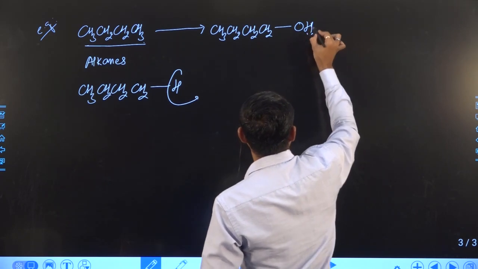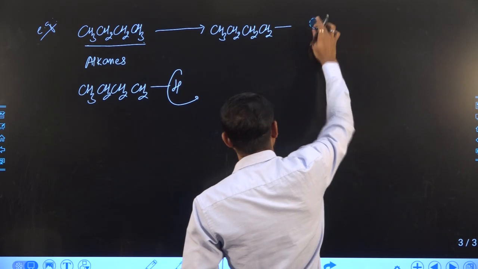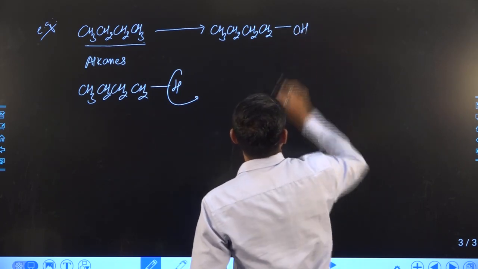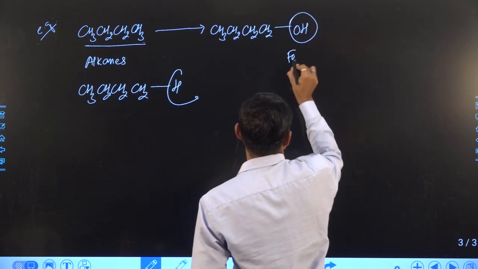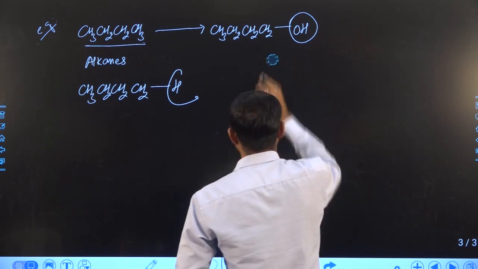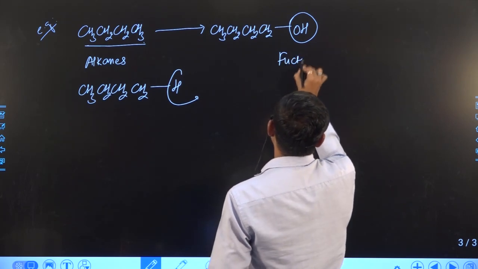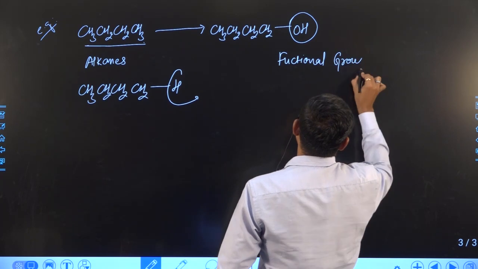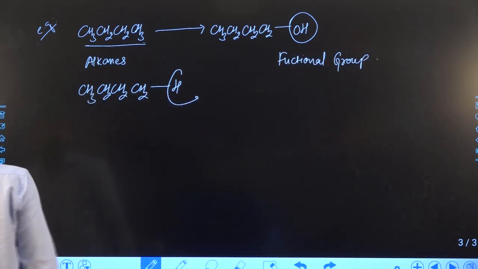You can see here I replaced hydrogen by an OH group, right, and this is one type of functional group. This is known as a functional group. Right, then the compound will become specifically an organic compound.